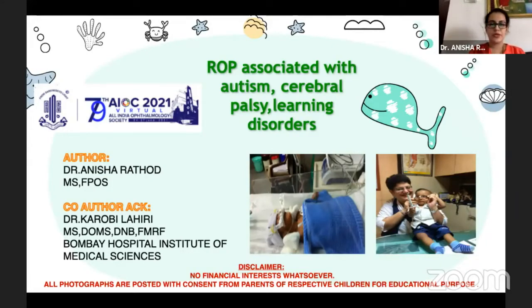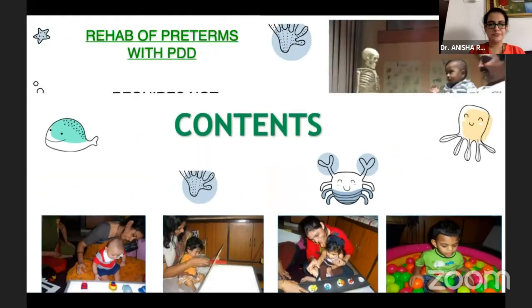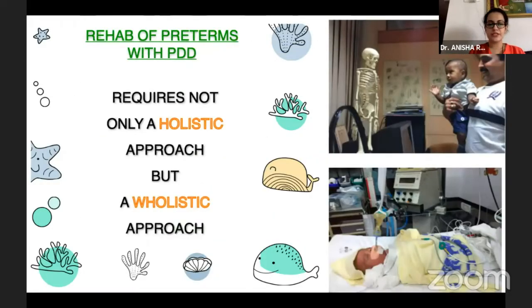Karobi ma'am. So my talk is related to ROP associated with autism, cerebral palsy, and learning disorders. I'm going to cover the definitions, articles, evaluation, and case study. As Madam has already discussed, the special children require not only a holistic approach, but an entire pediatric team, along with the vision therapist for these children.